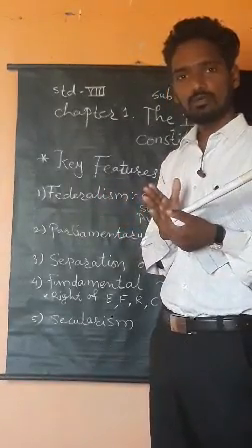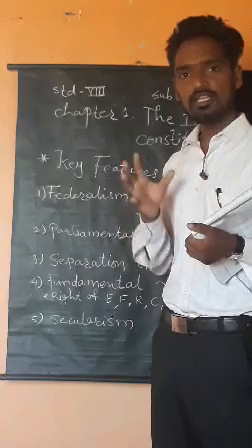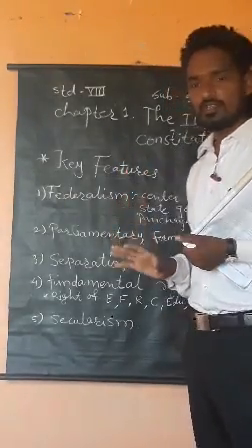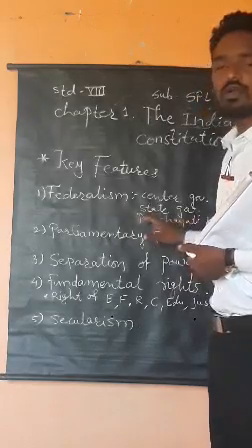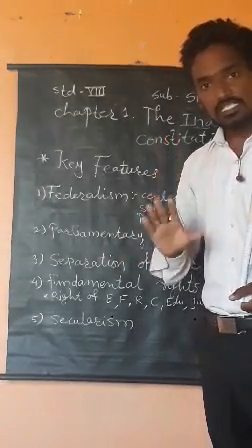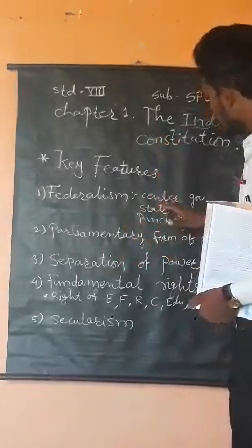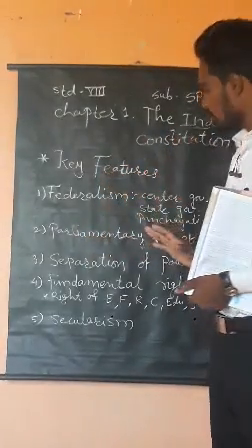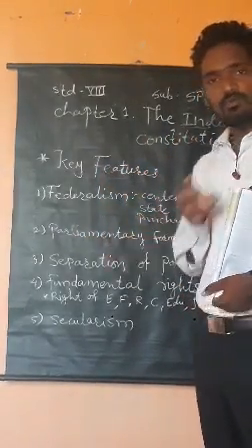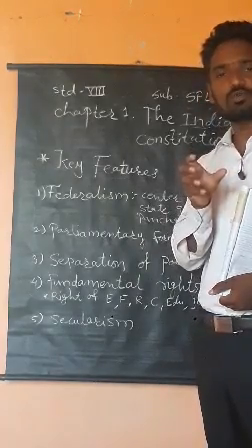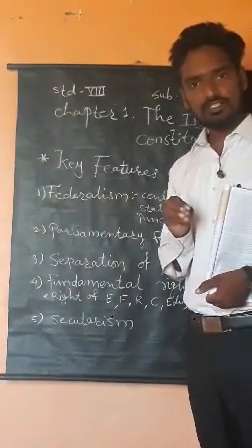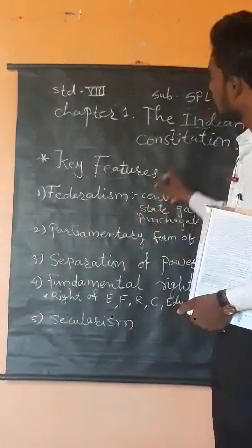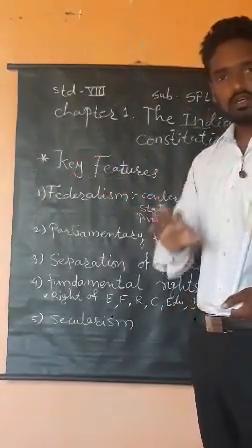These are the states of our country, and they have their own state government. So these state governments work for that particular state only, and the central government works for the whole country, or whole India. For example, the government of Maharashtra works for the Maharashtra state only, and the central government works for the whole India.